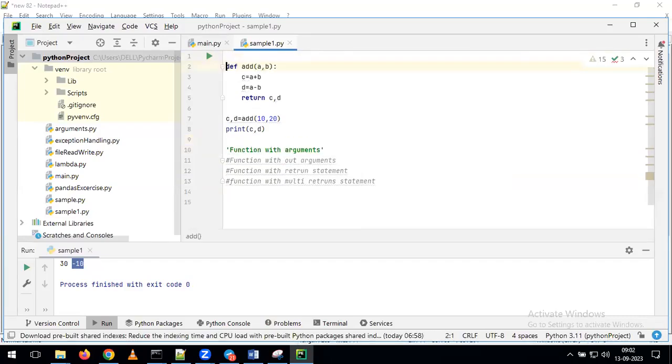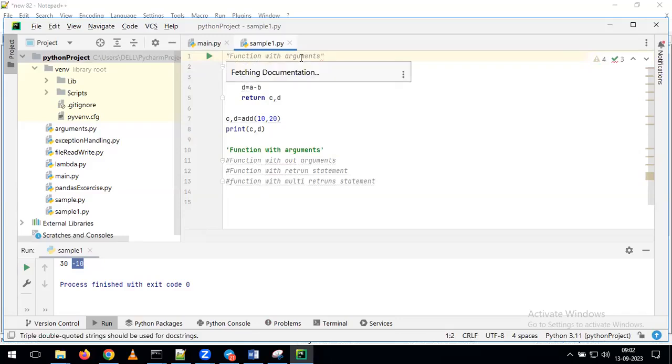At the beginning of the program, you can give a single quote or a double quote. If you give double quotes, then also it is taken as a comment. Otherwise, if you want, we can give triple double quotes.